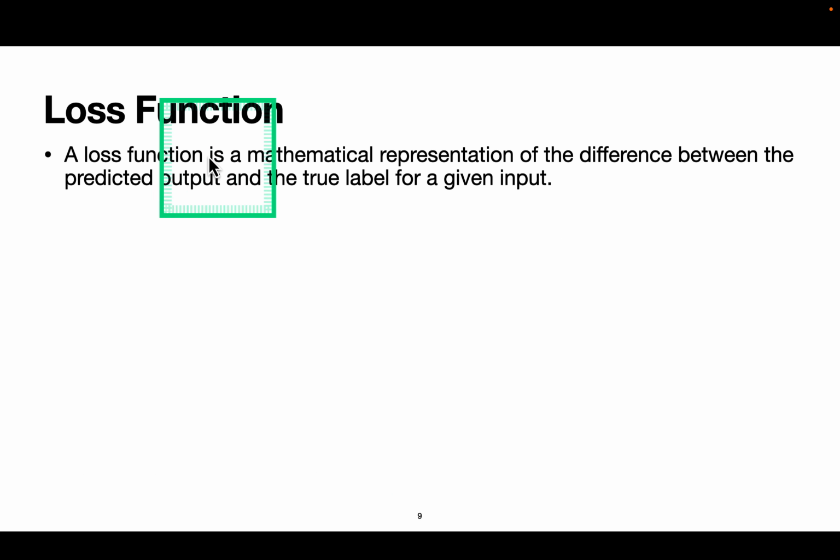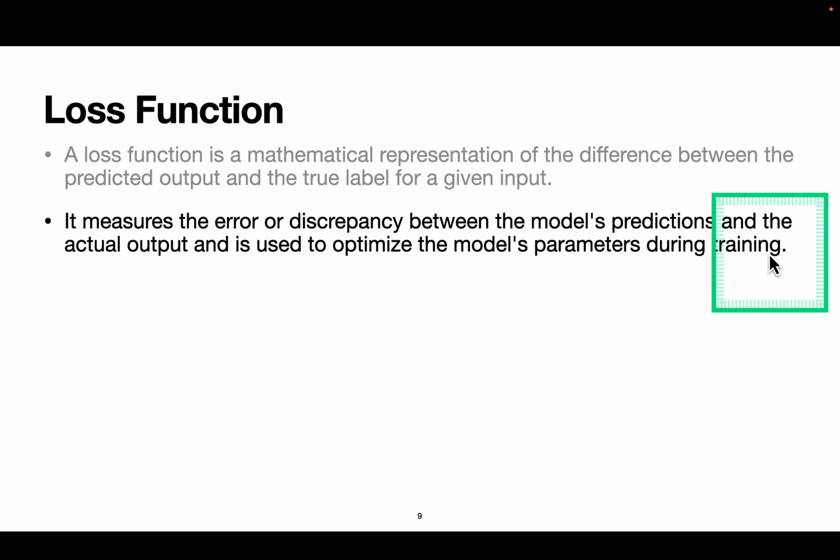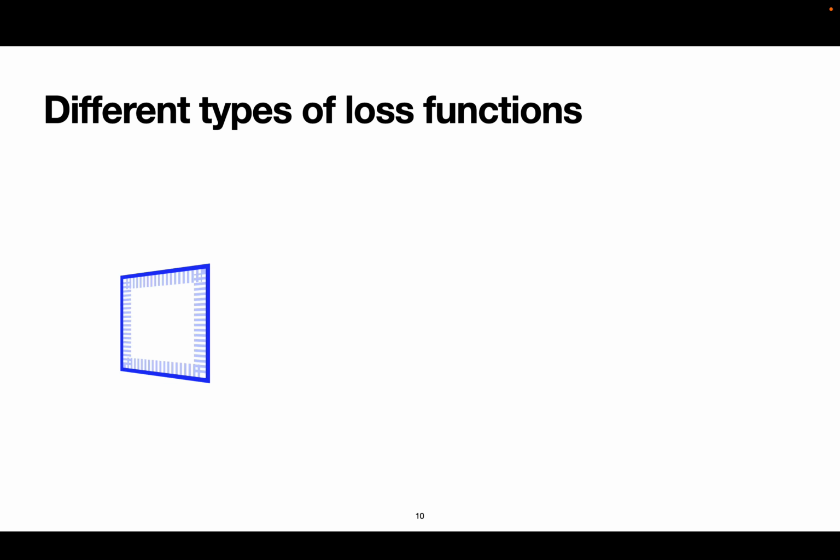Okay, now we'll see what a loss function is. A loss function is a mathematical representation of the difference between the predicted output and the true label for a given input. It measures the error or discrepancy between the model's prediction and the actual output and is used to optimize the model's parameters during training. The goal is to minimize the loss so that the model can learn to make accurate predictions.